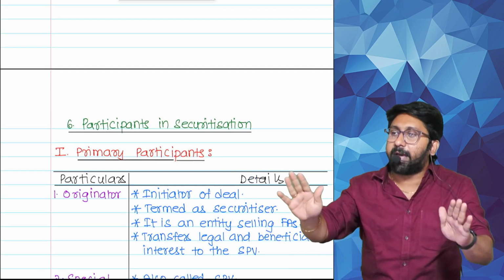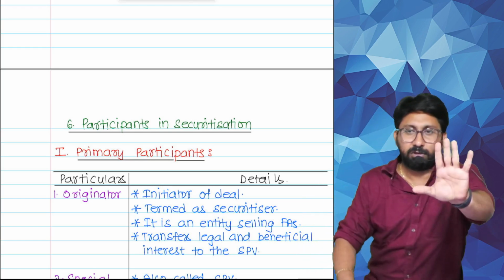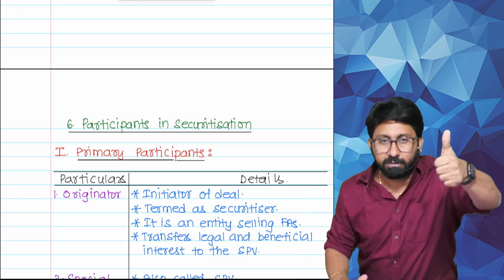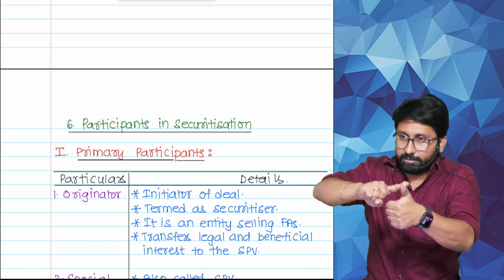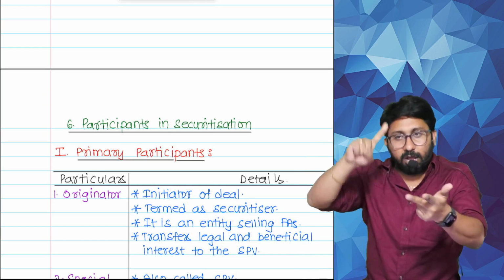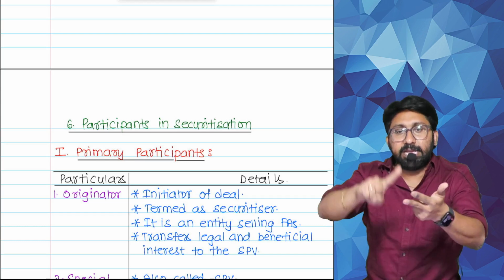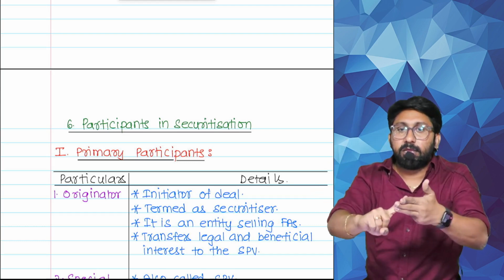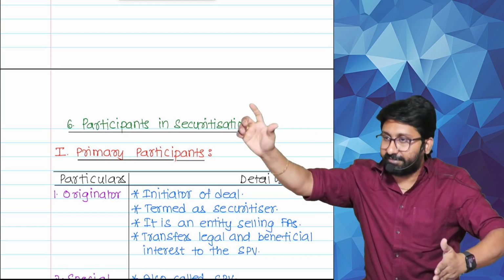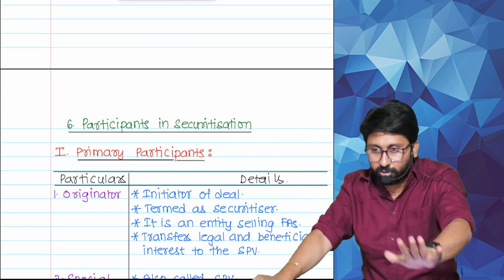Who are all the participants in securitization? Tell the name one by one. Very simple concept here. Tell me. First one, originator. Second one. Obligor, third one. SPV, fourth one. Investor, fifth one. Servicer. Five parties. You know this clearly.